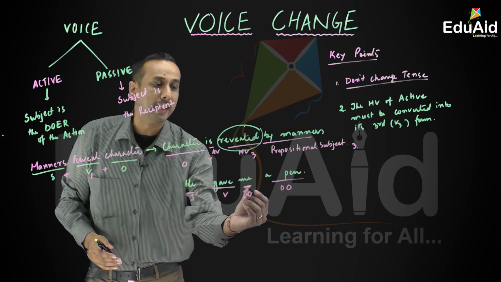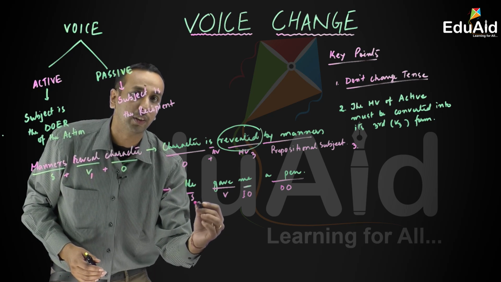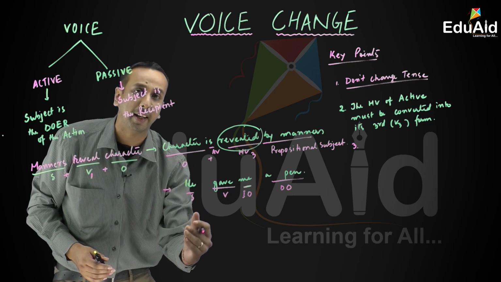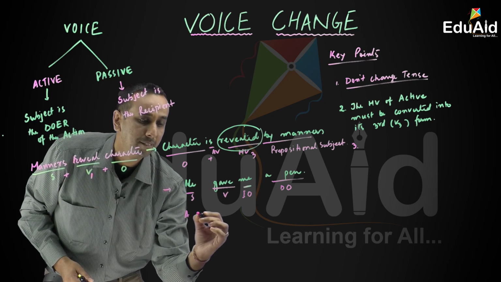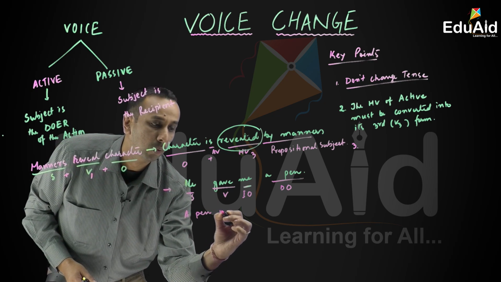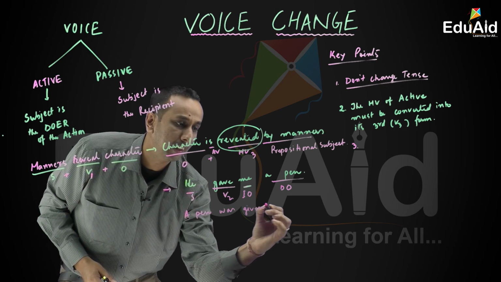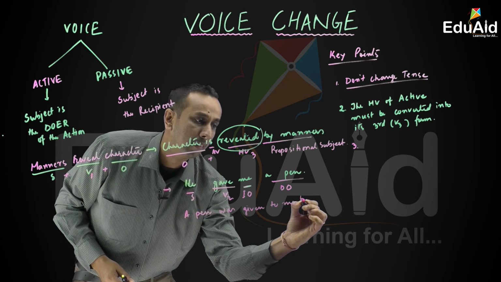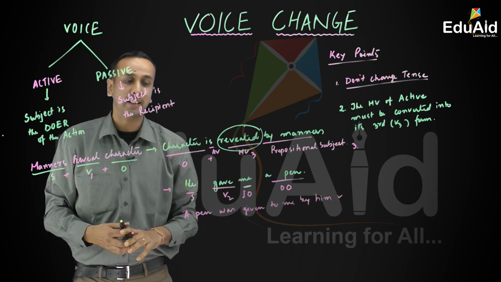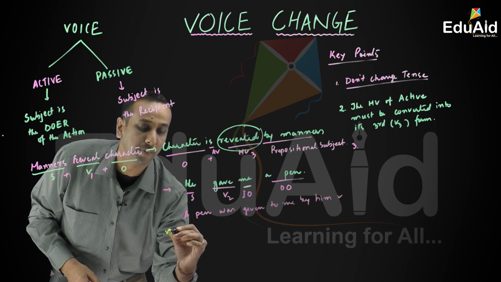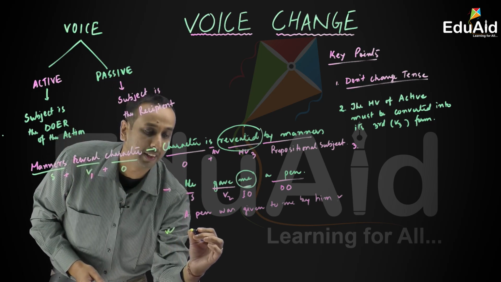So when we attempt these sentences in the exam, both answers will be correct. They cannot give you negative marking for picking a pen as your subject in the passive. But if you go with a pen as the subject, in past tense, "A pen was given to me by him" will be a correct passive sentence, but the more appropriate answer will be if you pick me, that means the indirect object, as your subject. That means I